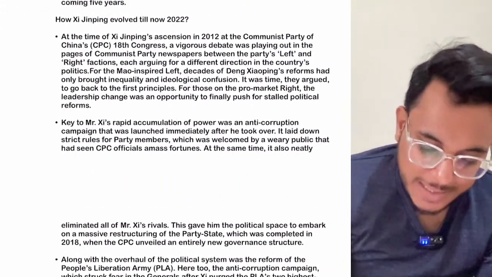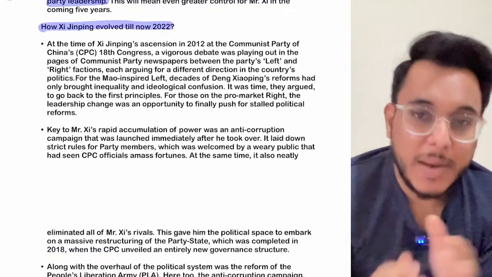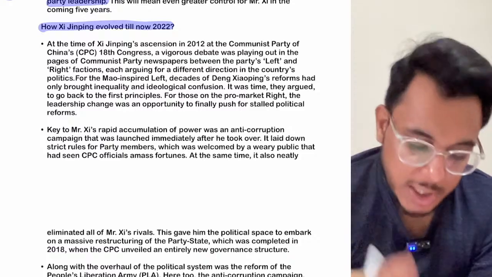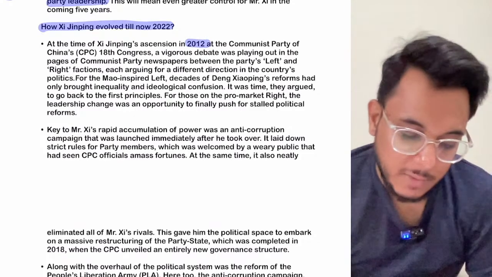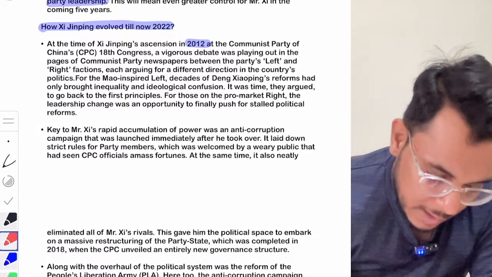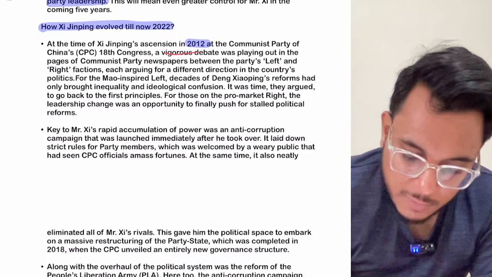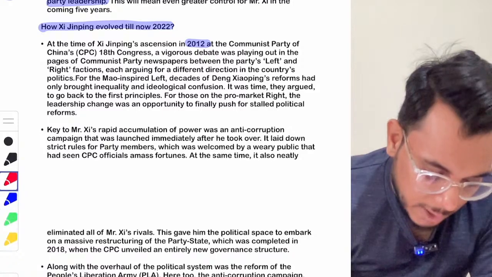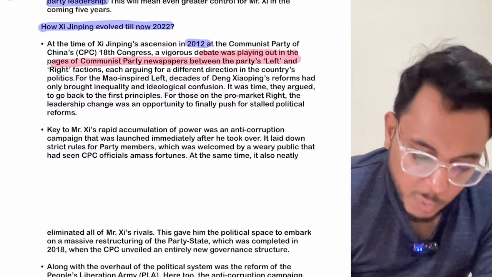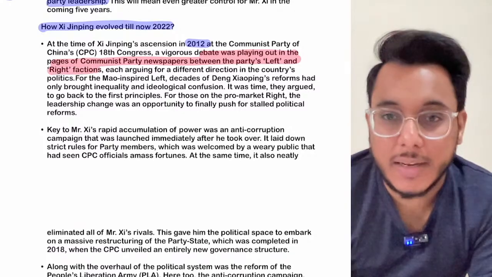Now, the article talks about how Xi Jinping has evolved till now, that is till 2022. So basically, Xi Jinping came to power in 2012, and at that point of time, in the Communist Party of China, there was a vigorous debate about whether the left is more important or the right is more important.